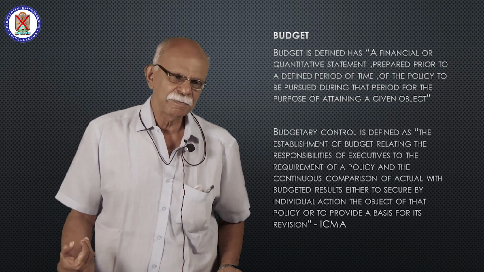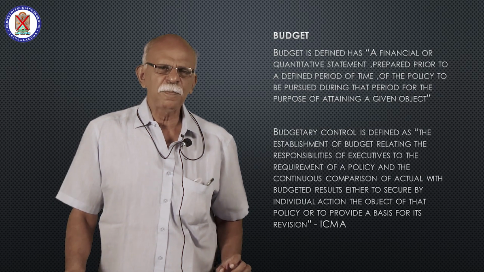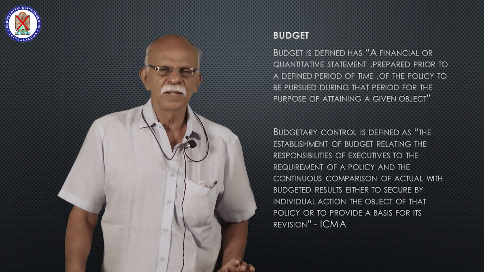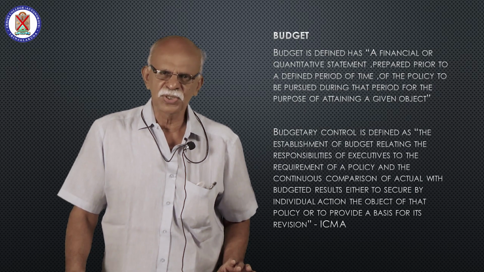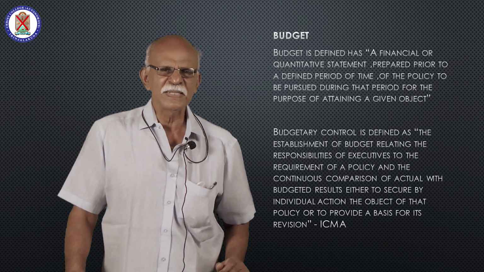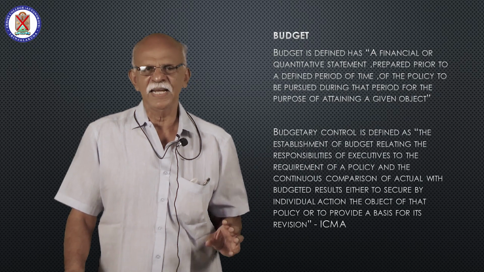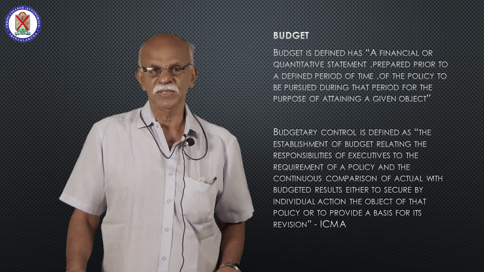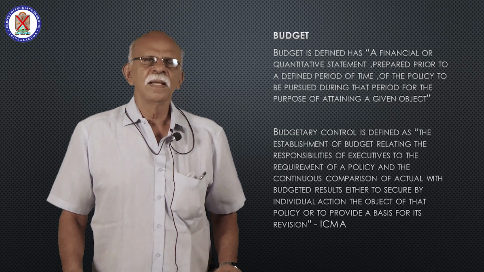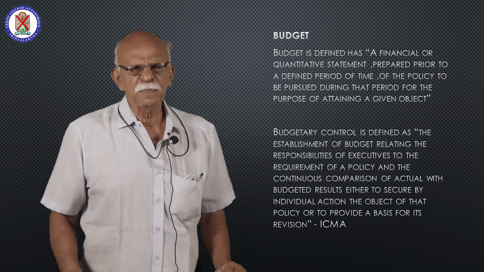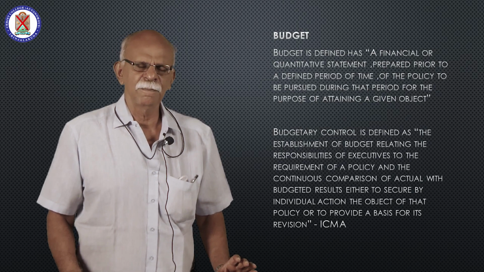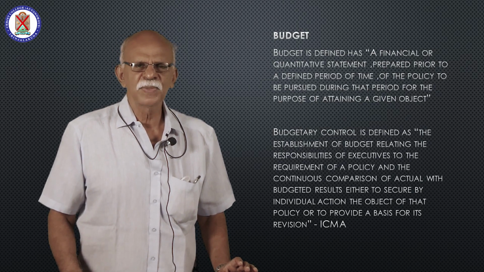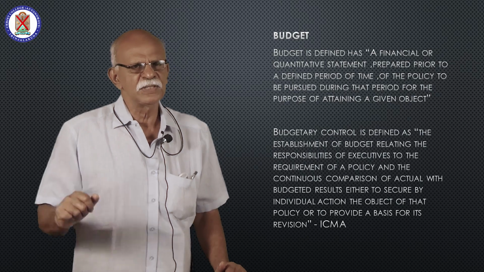For example, you are preparing a cash budget only in monetary terms. How much is the cash inflow? How much is the cash outflow in the cash budget? But certain budgets you are preparing only in quantitative terms, for example, the production budget.